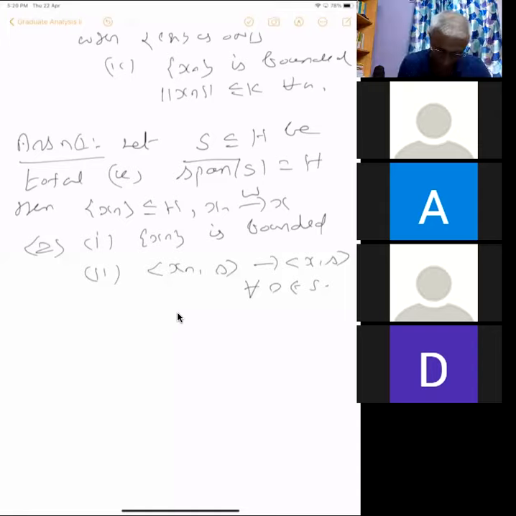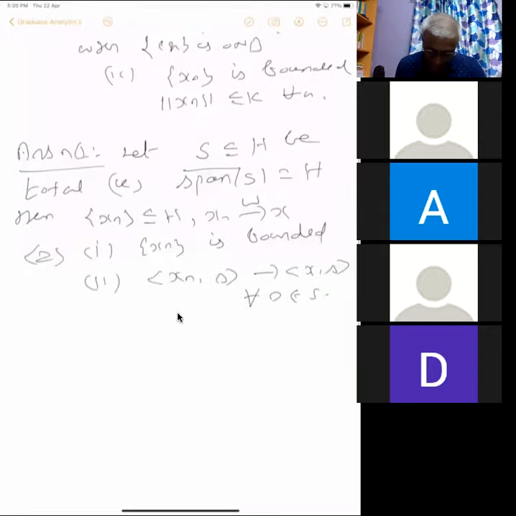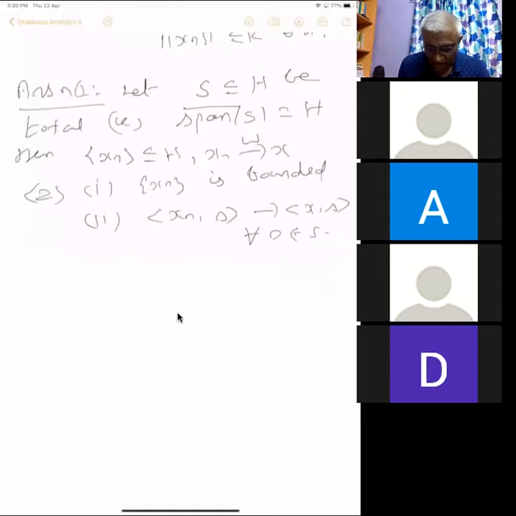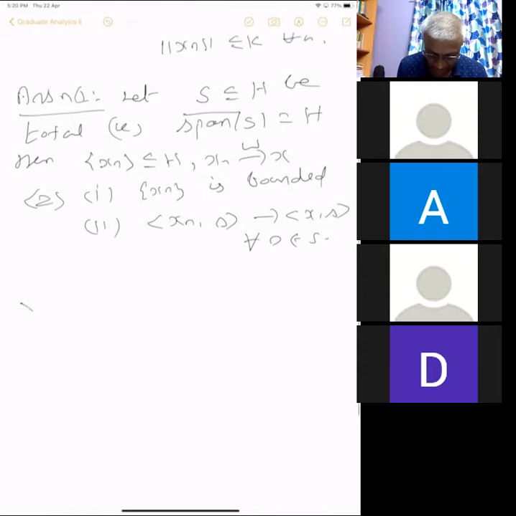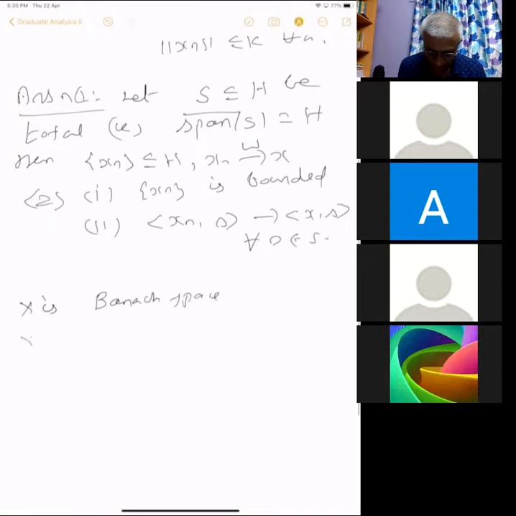Okay. So this is about weak topology, and we want to talk about weak star topology. So what is weak topology? Weak topology is on a Banach space X or any normed linear space. It is given by all the linear functionals. So the weak star topology is given by the pre-dual of that. So let X be a Banach space, and X star its dual.